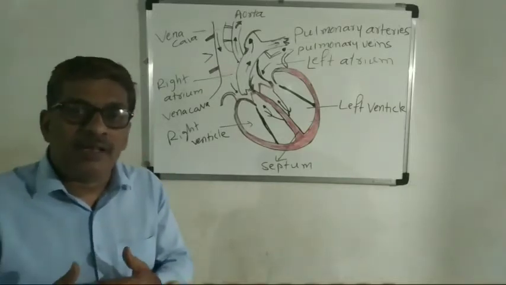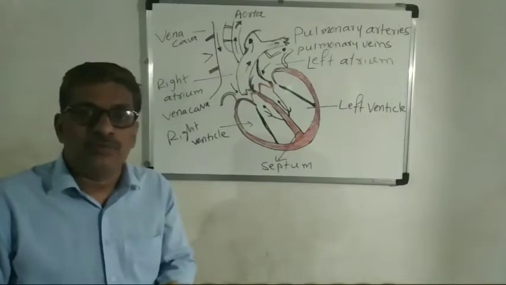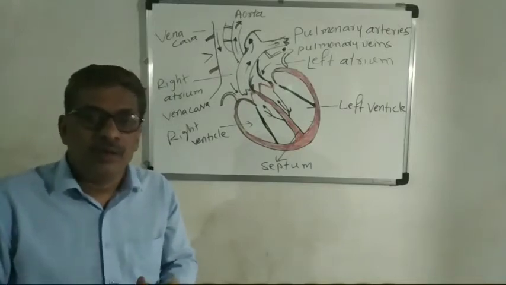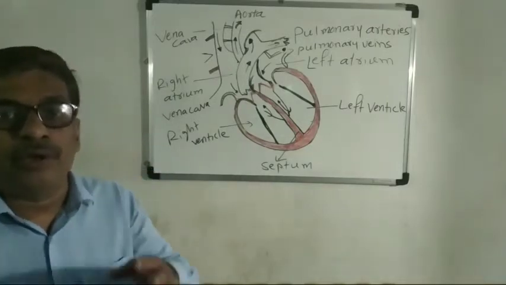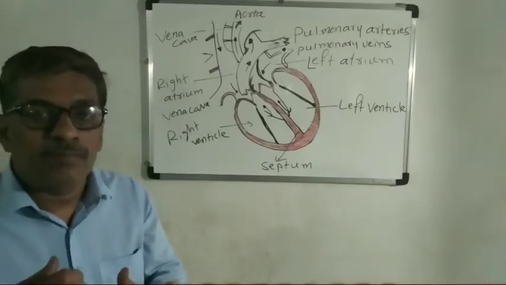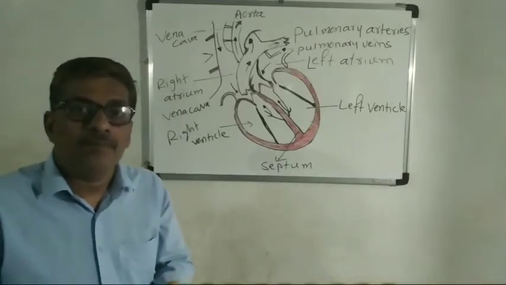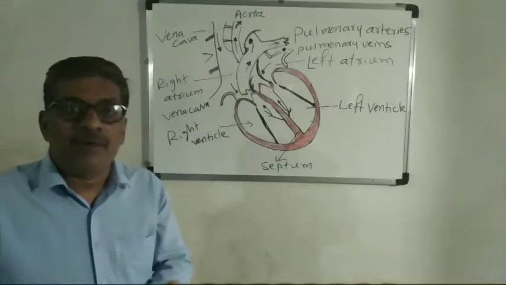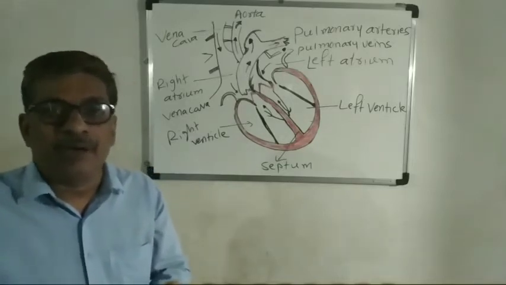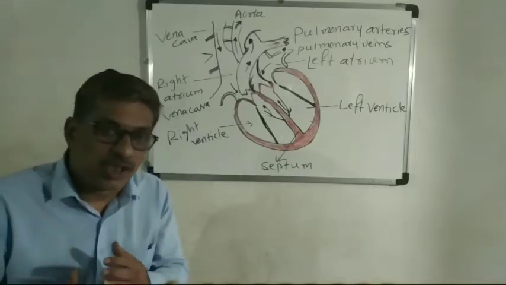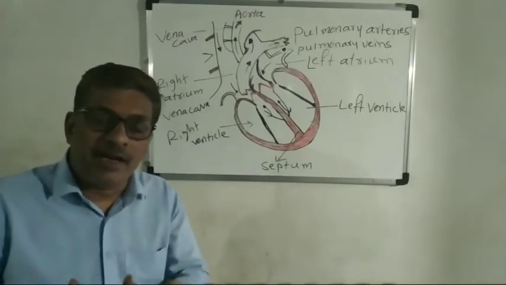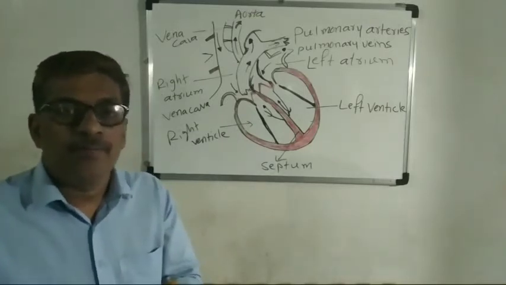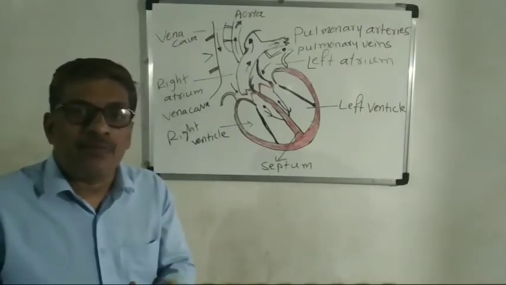So what is blood? Blood is a connective tissue, a fluid connective tissue. The blood consists of mainly two parts: plasma and suspended materials. Plasma is a fluid substance.